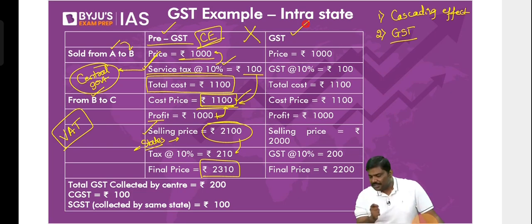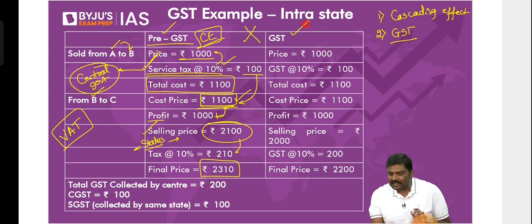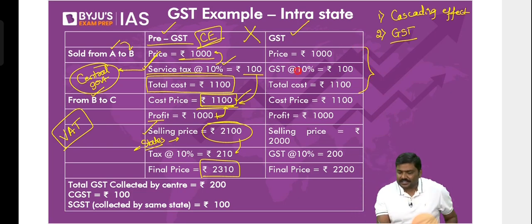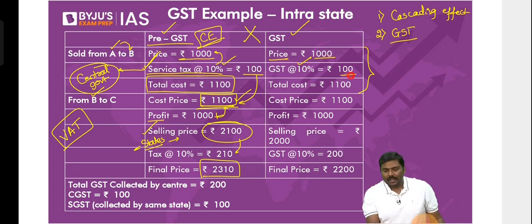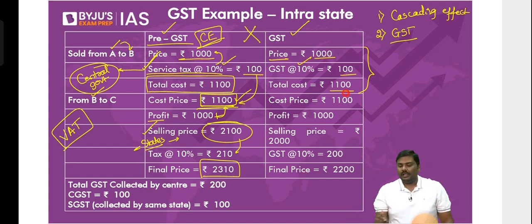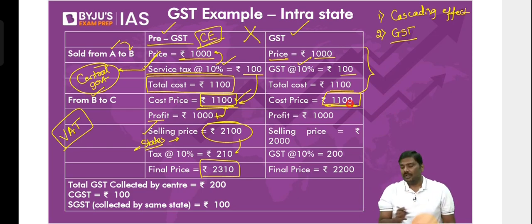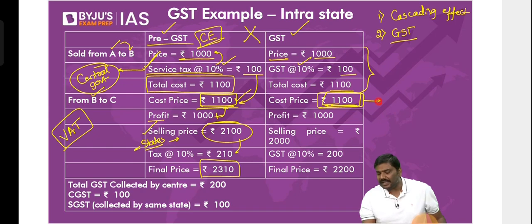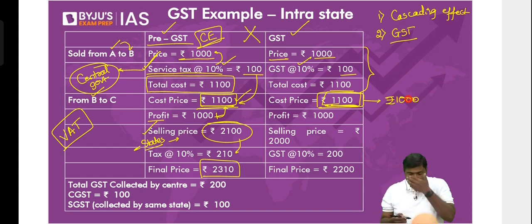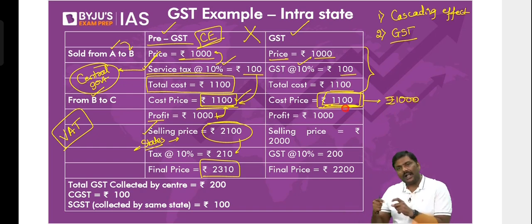Shift it to the concept of GST now. Follow this carefully. First step, nothing will change. Price is 1000 rupees, GST of 10%, 100 rupees. B will purchase it at 1100 rupees. Now, when they want to manufacture and sell this, rather than counting 1100, they will simply consider this as 1000 rupees. Rather than counting this as 1100, they will count it as only 1000 rupees.